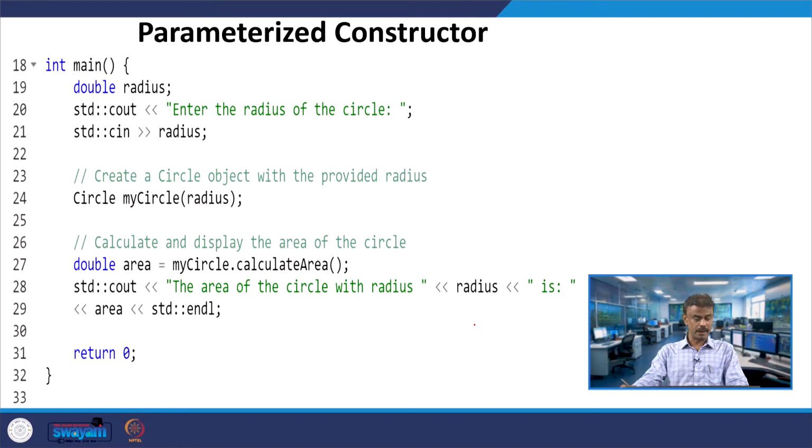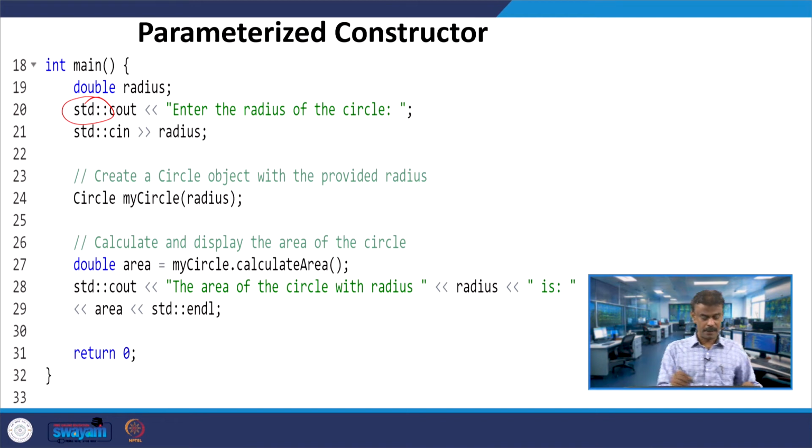In the main program, since I have not used using namespace std, I am using std double colon, the scope resolution operator. If you are using namespace std, like we had seen in the previous classes or programs, you need not use it. So, enter the radius of the circle. Let us say we are entering the radius 10.